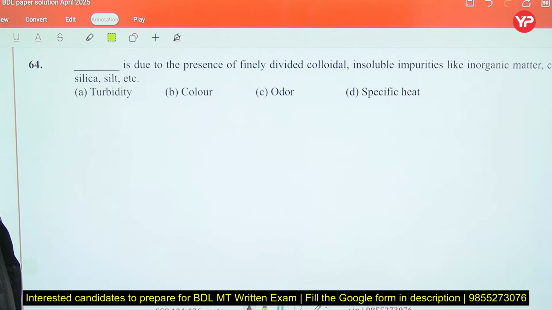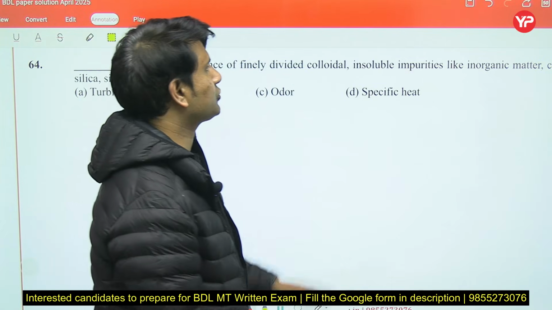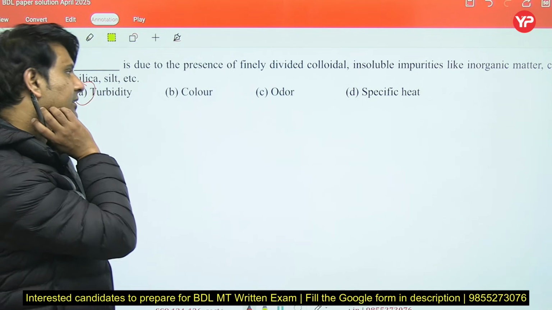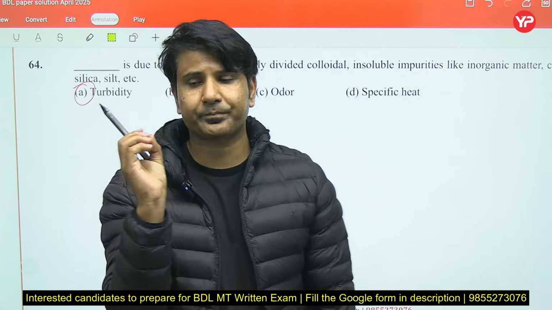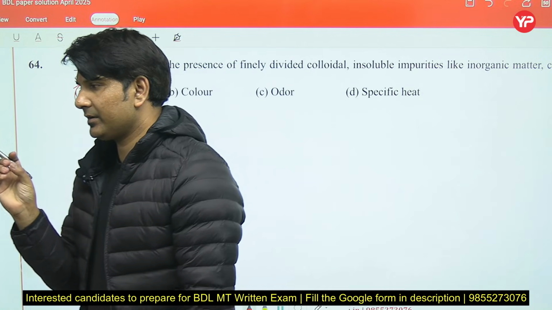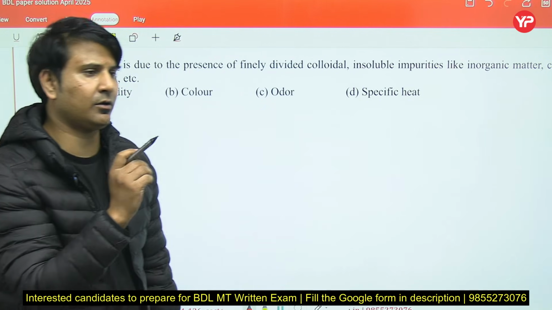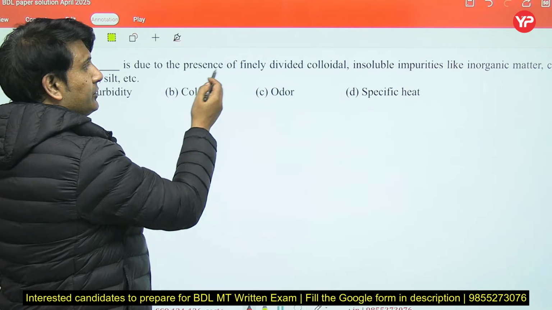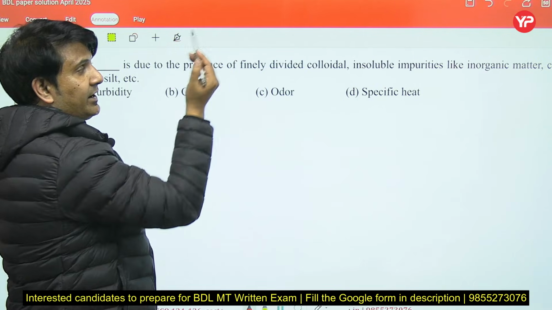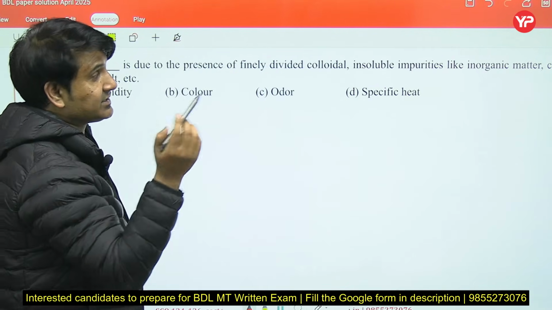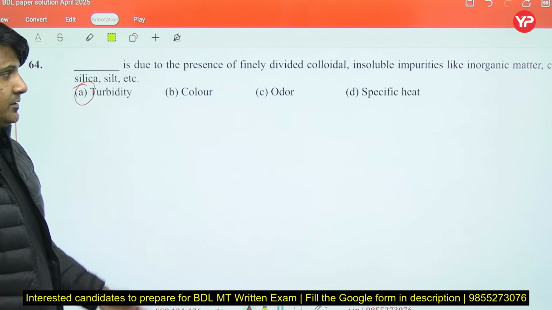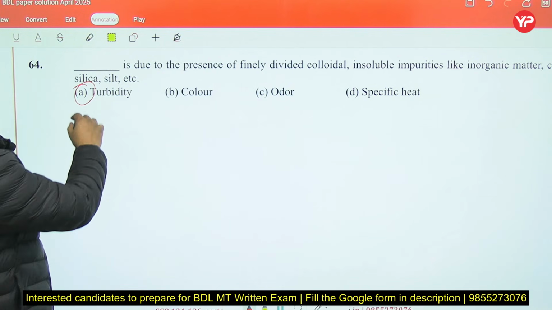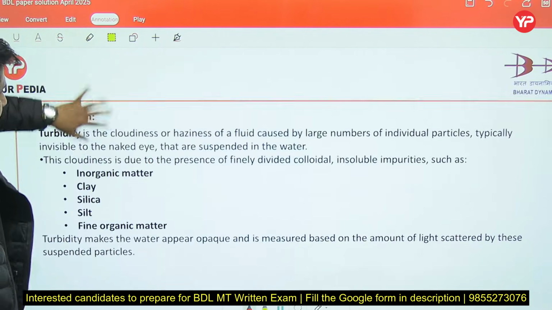Next, dash is due to the presence of finely divided colloidal insoluble impurities like inorganic matter, clay, silica, silt. It is turbidity. As you know, turbidity is generally based on the principle of scattering and absorption of light. So it is due to the presence of colloidal, maybe insoluble impurities like inorganic matter or clay, fine grained organic matter or fine grained soil. So this is turbidity. Next question.